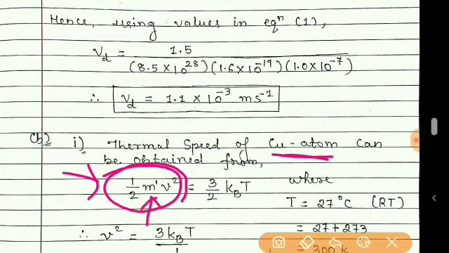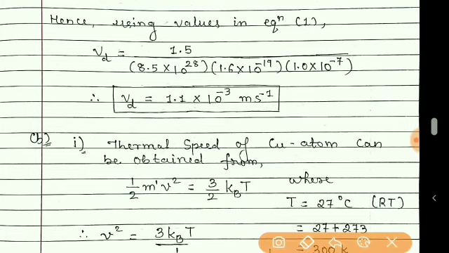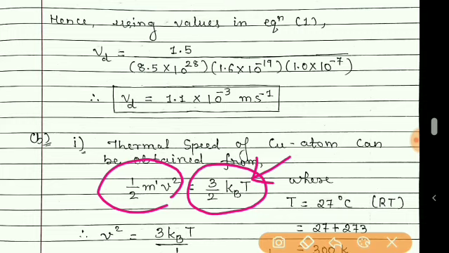It is because we have already used m earlier also. So this m dash is nothing but the mass of copper atom. And this much kinetic energy is equal to the kinetic energy due to temperature, that is thermal energy.